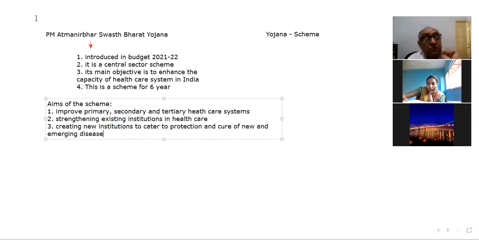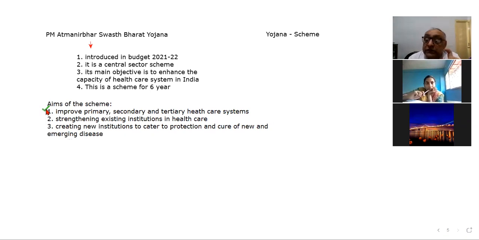So these are the three important things. One is the three sectors of healthcare, to improve those. Second is the existing institutions in healthcare. And third is setting up new institutions for cure and protection of new and emerging diseases in the country.